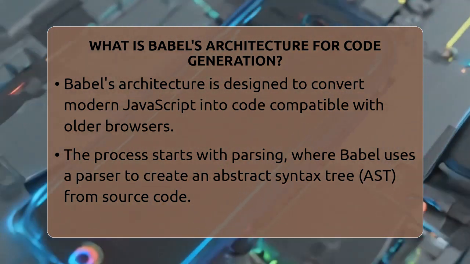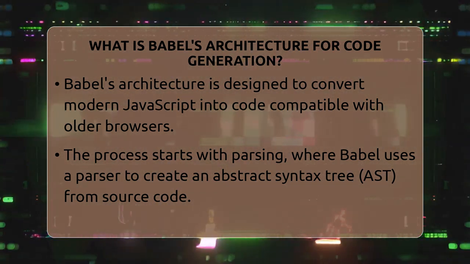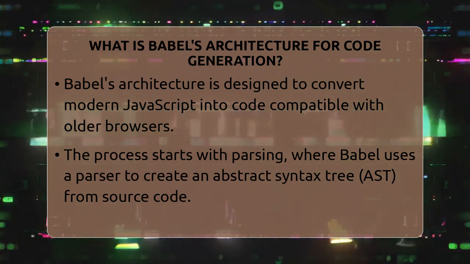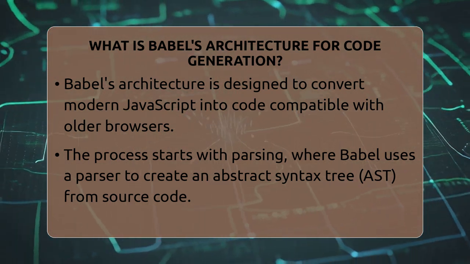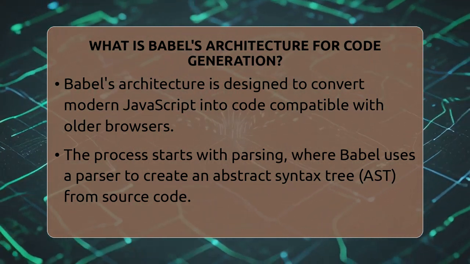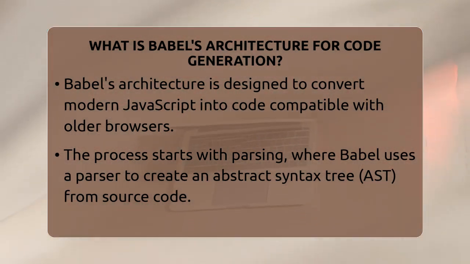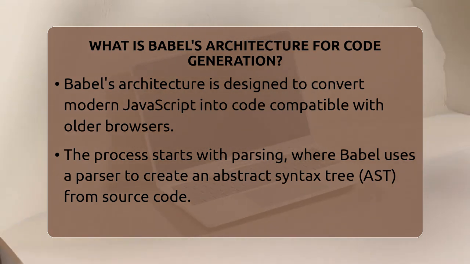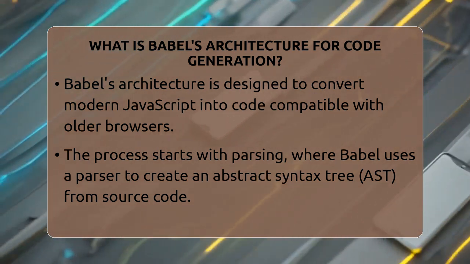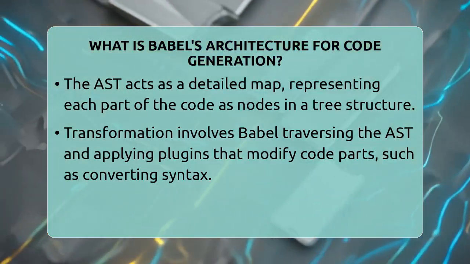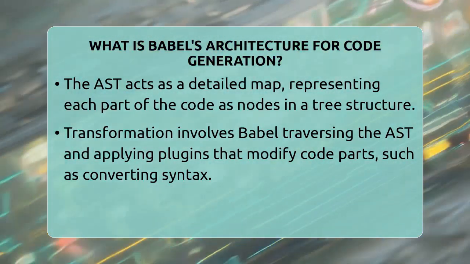The process begins with parsing. Babel takes your JavaScript source code and uses a parser to break it down into a structured format called an abstract syntax tree, or AST. Think of the AST as a detailed map of your code, where each part of your program is a node on a tree. This step is essential because it allows Babel to analyze and manipulate your code in a clear, organized way.